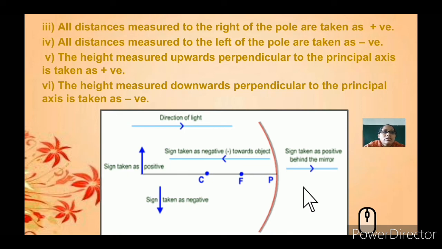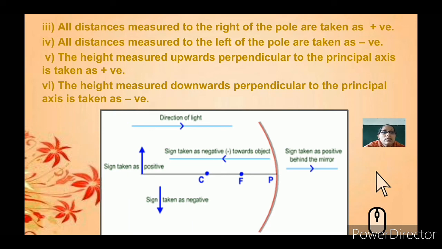All distances measured to the right of the pole are taken as positive. All the distances towards your left are taken as negative.